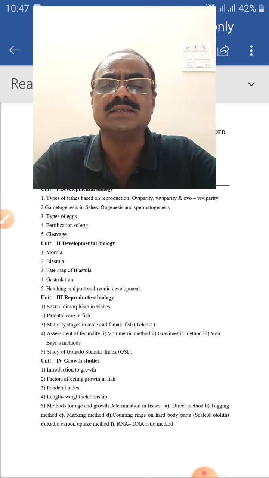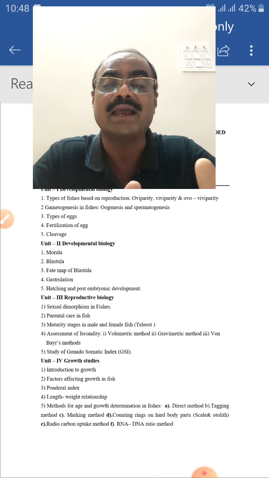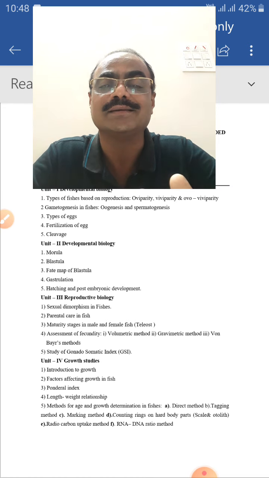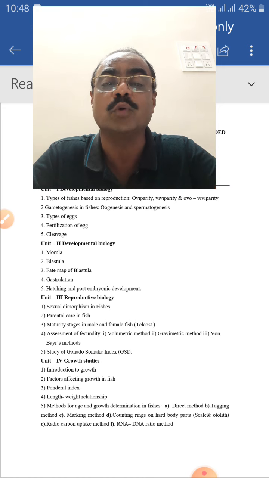After the juvenile stage, when the fish attains first maturity, what changes take place inside the gonads? How many stages occur in the gonads? By the stage of the gonads, the male and female are identified, and it is called a mature fish or immature fish.